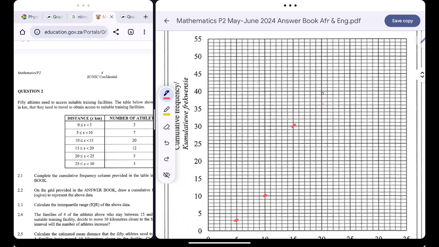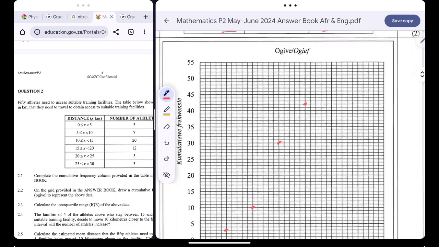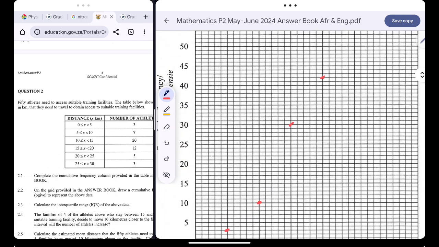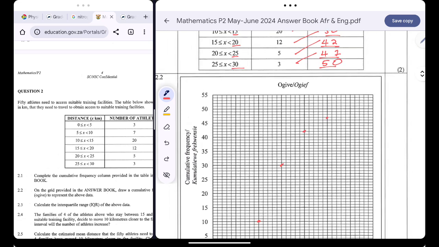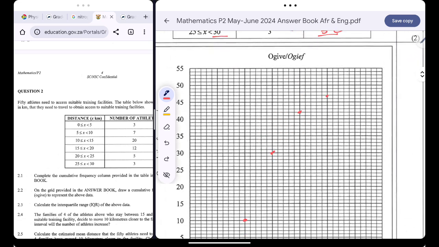There's 20 over there, and 42 is somewhere there. And then there's 25 and 47. And then we have 30 and 50 over there.